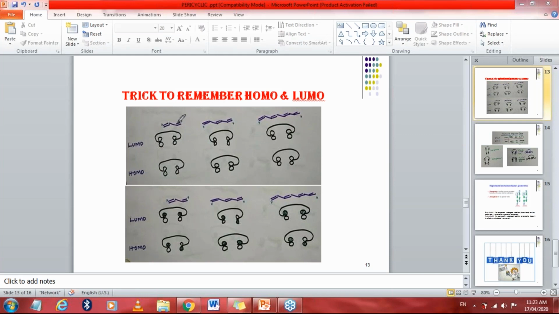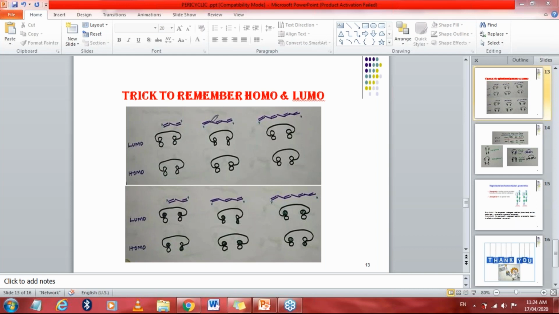If there is an even number of pi bonds, the LUMO will be found in symmetry form. Symmetry form means you can see both lobes face to face, both lobes are in shaded form. If both lobes are shaded in the LUMO, then in the HOMO it will be asymmetry. As you can see, this one is asymmetry, while this one is symmetry form.